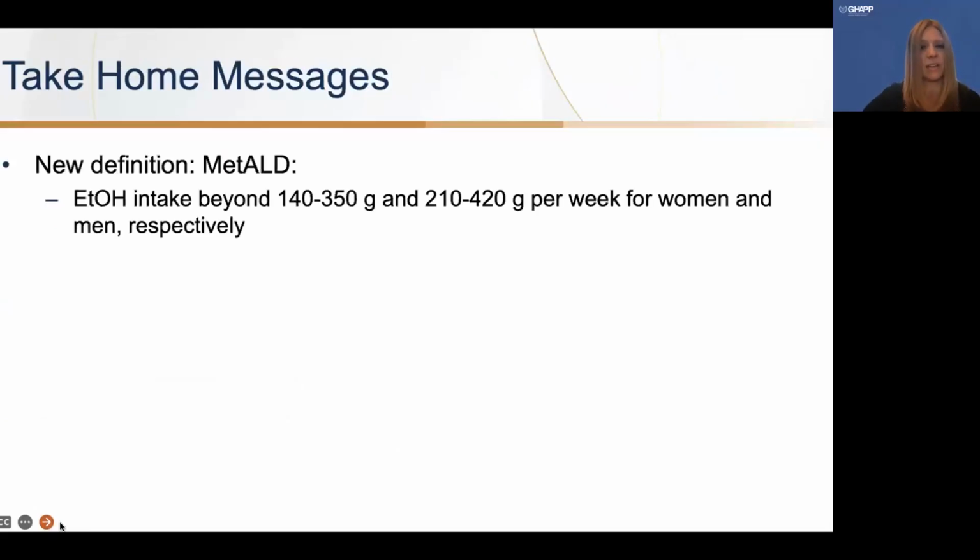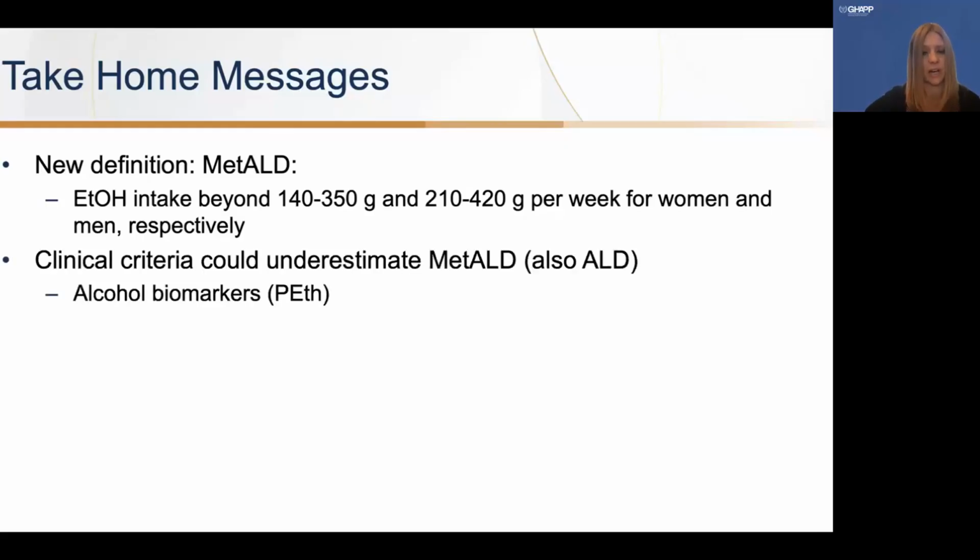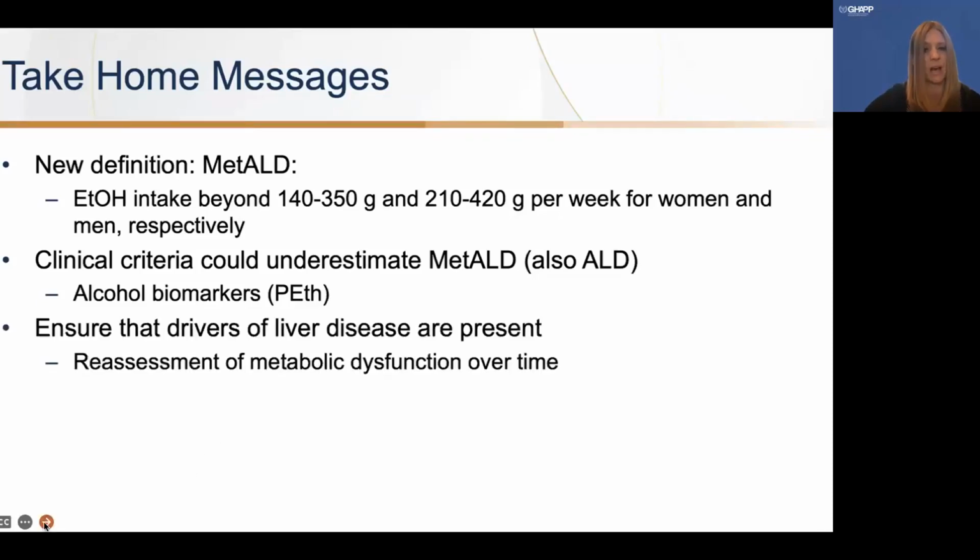So, take-home messages for today. We have this new definition of metabolic ALD. This is alcohol intake beyond 140 to 350 grams per week for women, or 210 to 420 grams per week for men. This equates again to about 10 to 25 drinks per week for women and 15 to 30 drinks per week for men. This clinical criteria could underestimate metabolic ALD or also alcohol-associated liver disease. So using the PEth alcohol biomarker can really help us quantify and understand someone's consumption level.